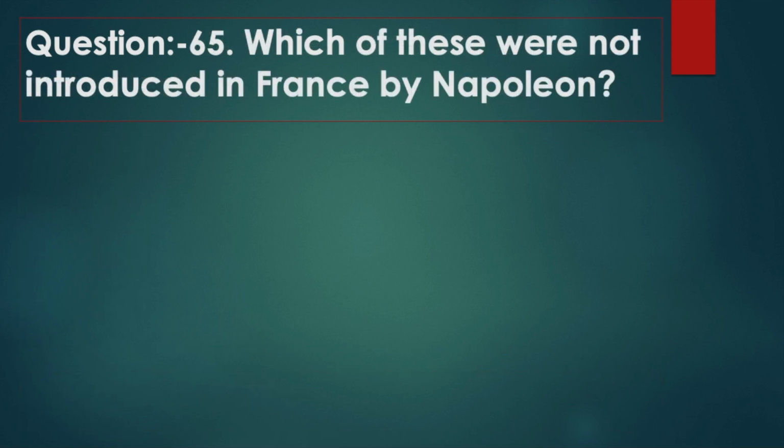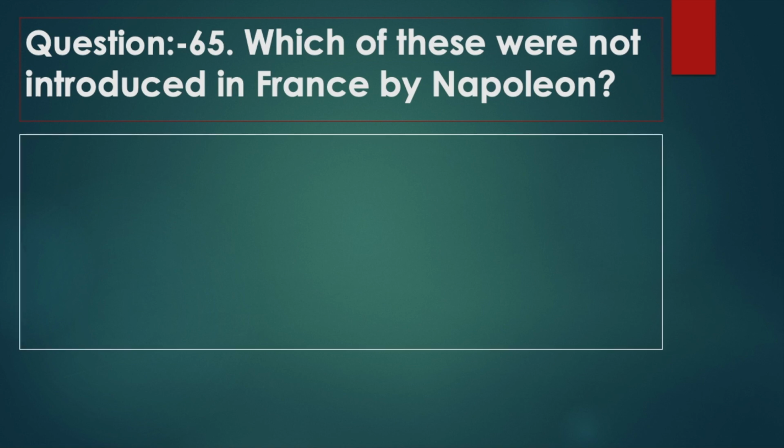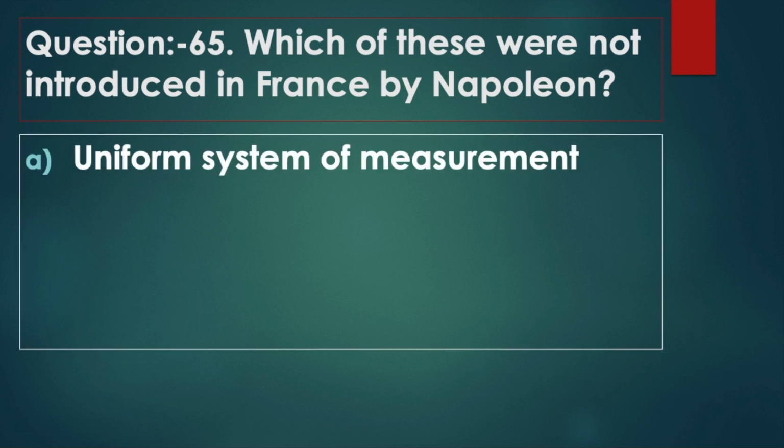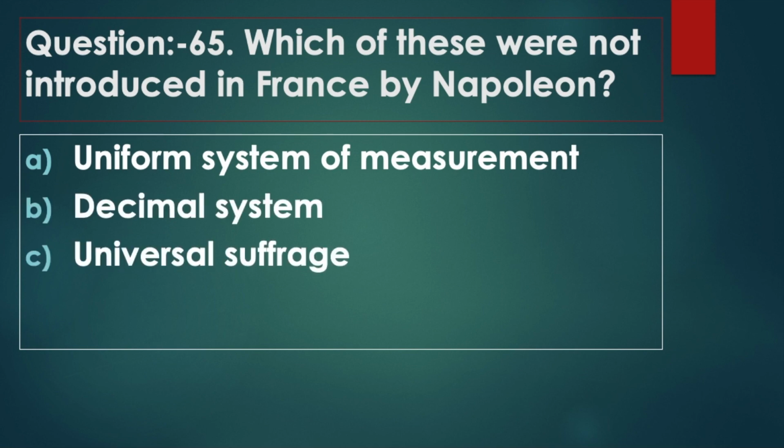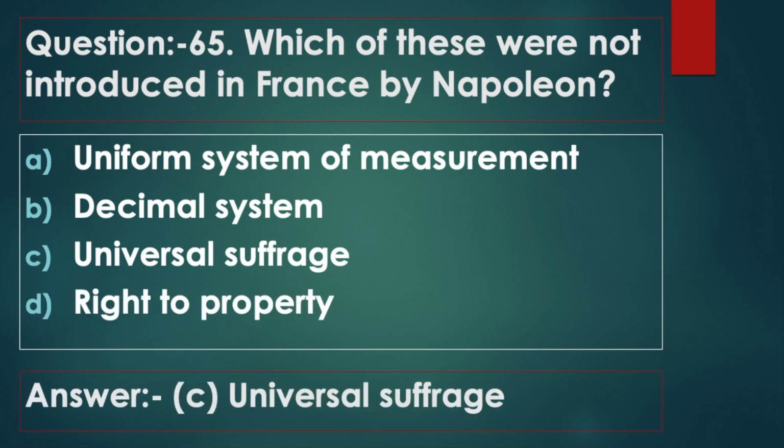Question 65. Which of these were not introduced in France by Napoleon? Option A, uniform system of measurement. Option B, decimal system. Option C, universal suffrage. Option D, right to property. Answer option C, universal suffrage.